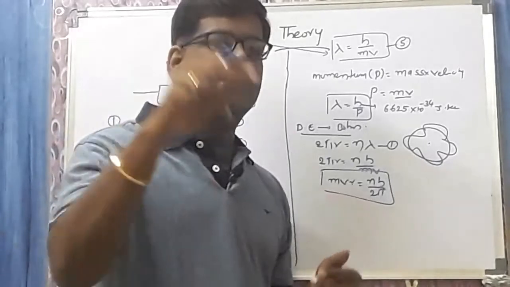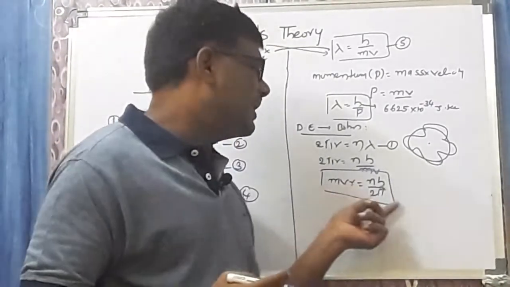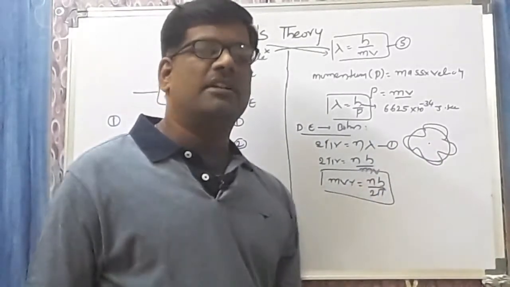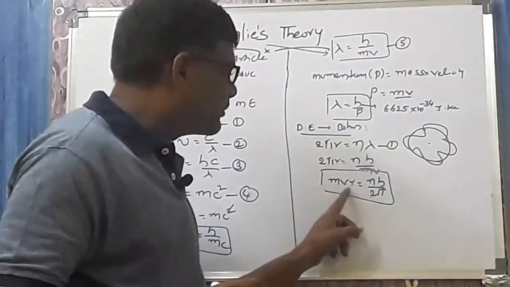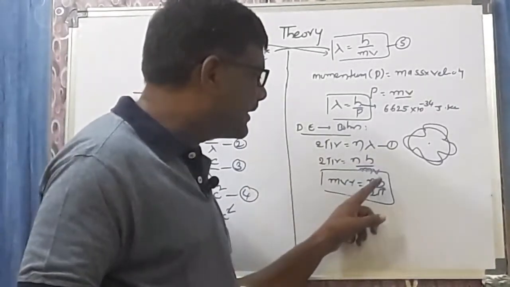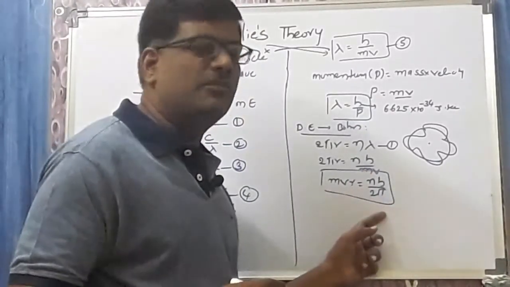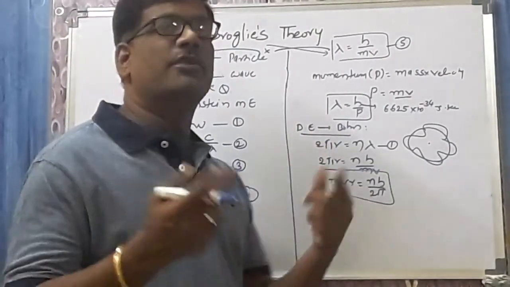This is the Bohr concept. According to the postulates of Bohr, which we have already discussed, mvr is equal to nh by 2 pi. Whenever the electron rotates around the nucleus in a circular manner, it must have orbital angular momentum equal to some integral multiple of h by 2 pi. We took the de Broglie equation and derived the Bohr concept.